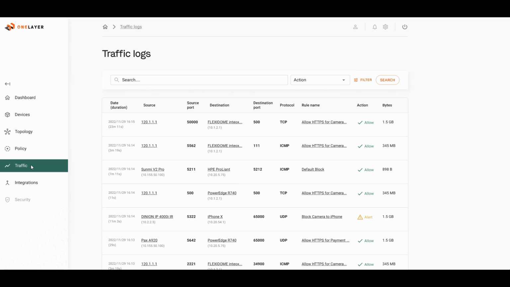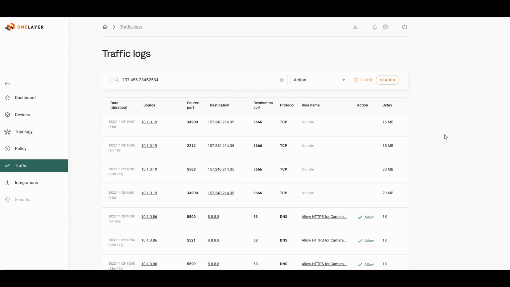Now let's take a deeper look at the data itself. So I'm now in our traffic logs. Let's filter only the relevant IMSI to see the traffic. Perfect.